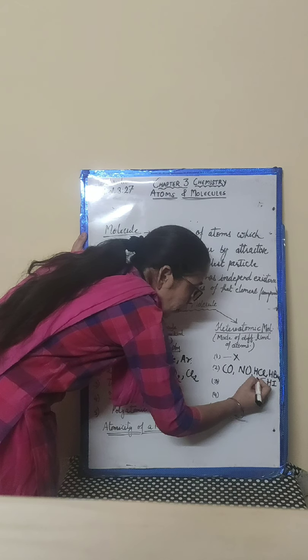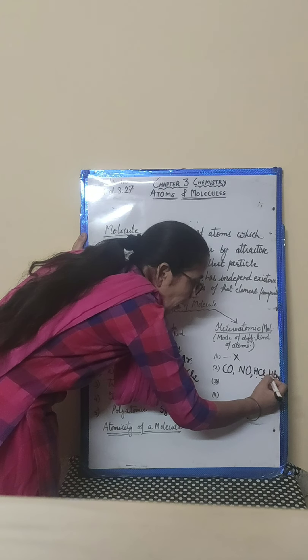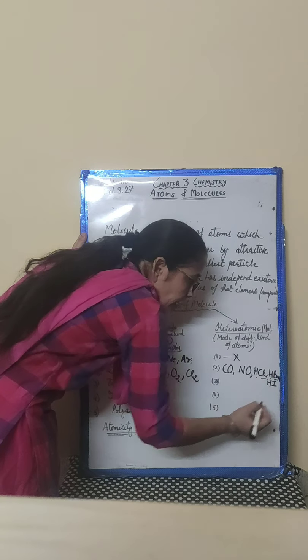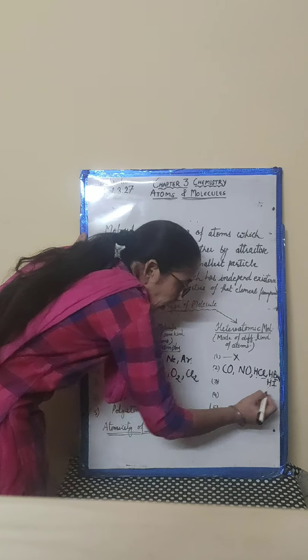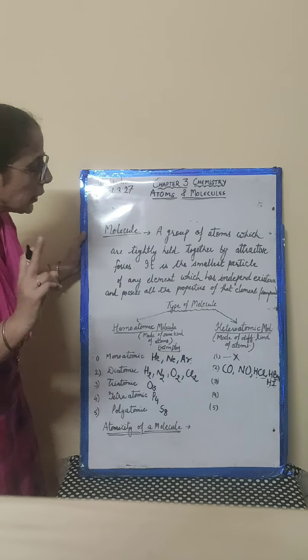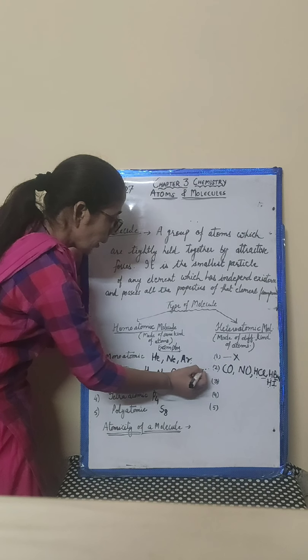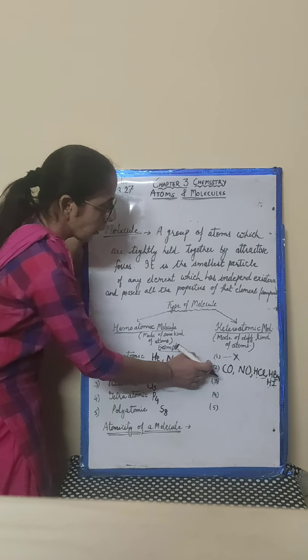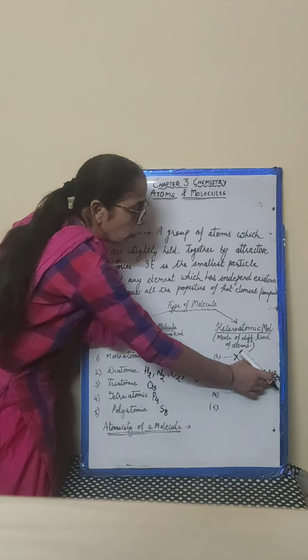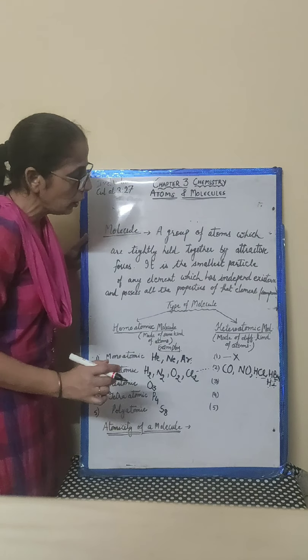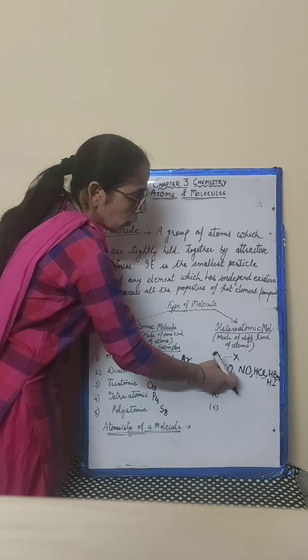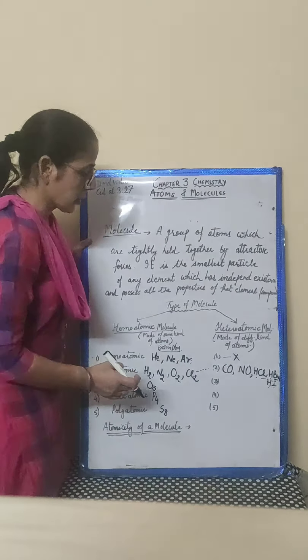Cl is one element, H is one; H is one, bromine Br, HI. So these are diatomic molecules. I am writing these as the diatomic heteroatomic molecules. Have you understood? They have two different atoms.